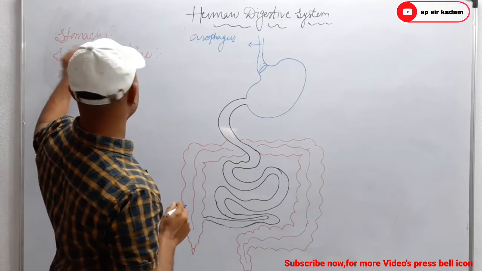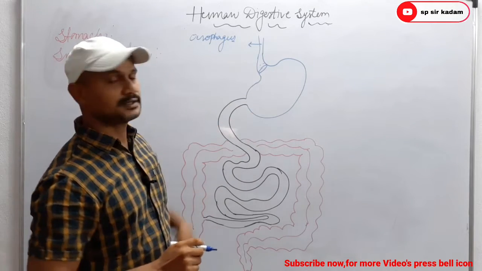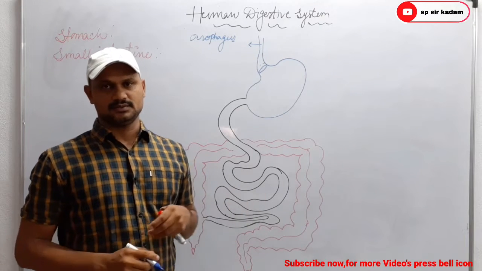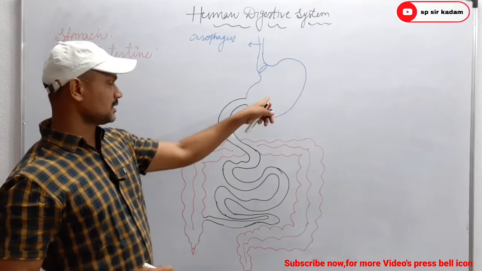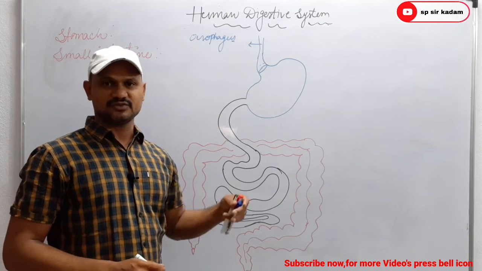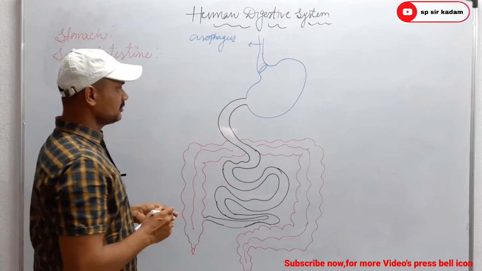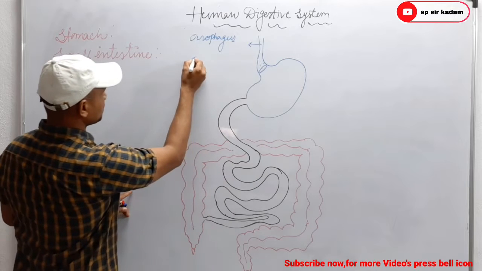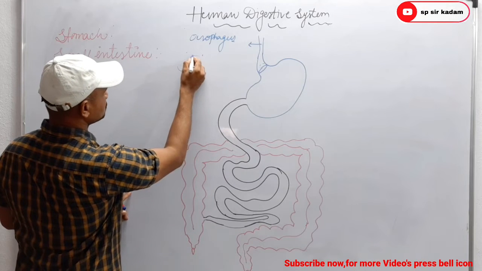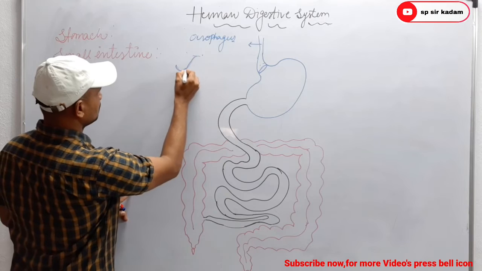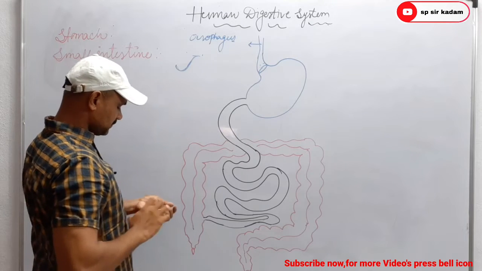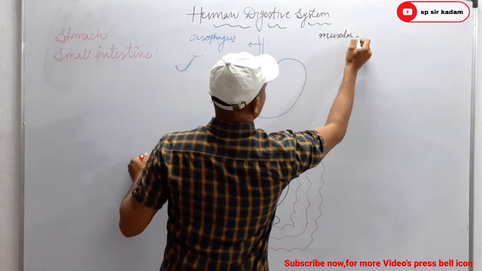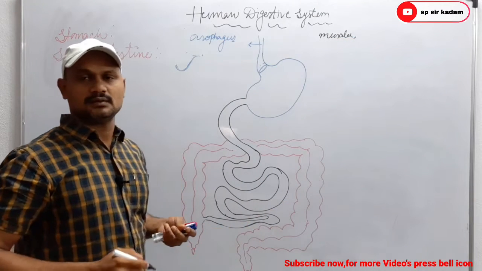When we look at where the stomach is present, the stomach is situated in the upper left portion of the abdomen. And when we look at the shape of the stomach, it is J shaped, like this type. Okay, which shape? J shaped. And the stomach is a muscular and distensible bag-like structure.